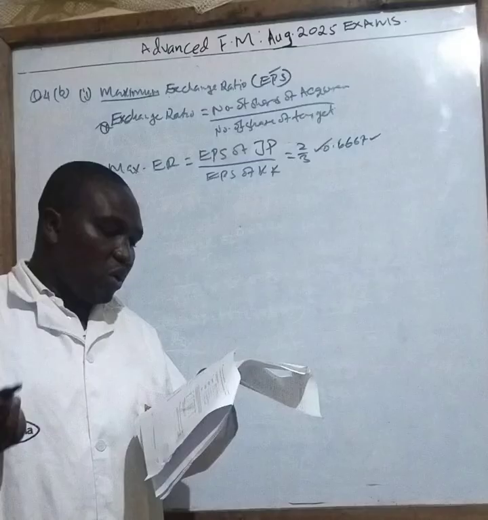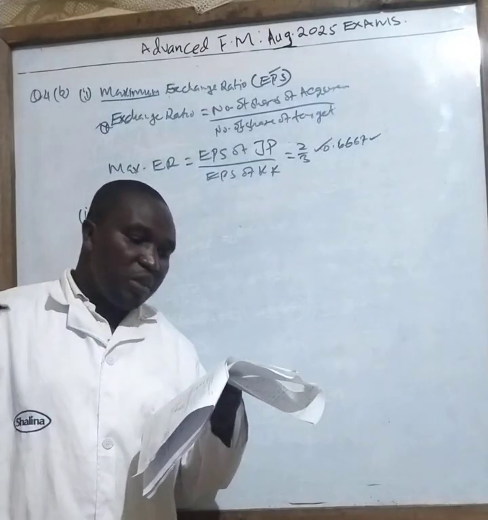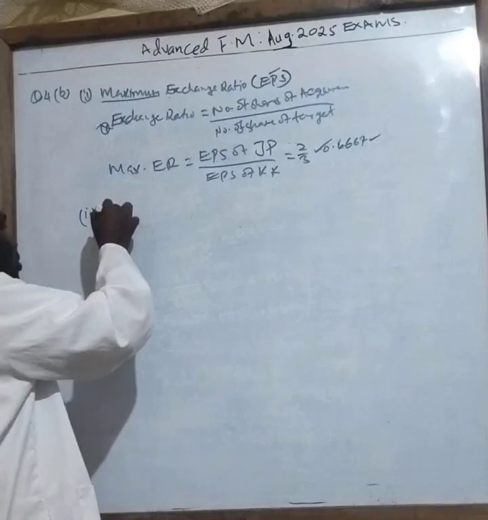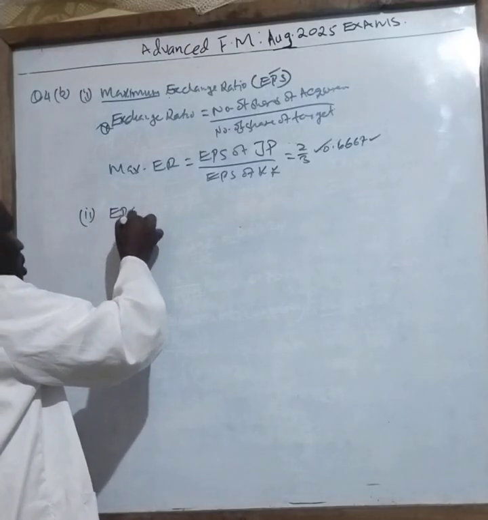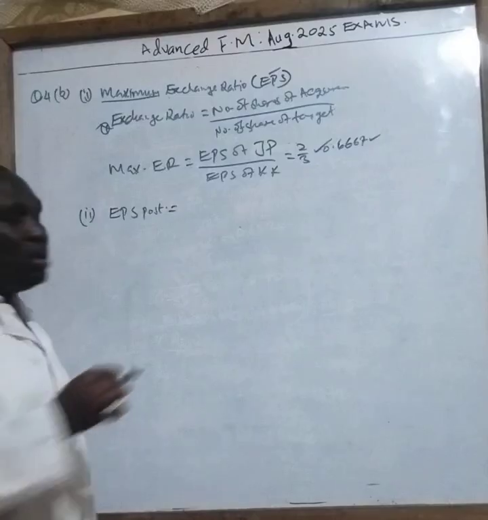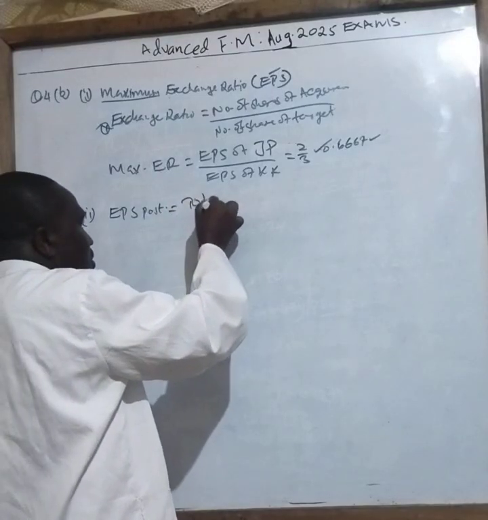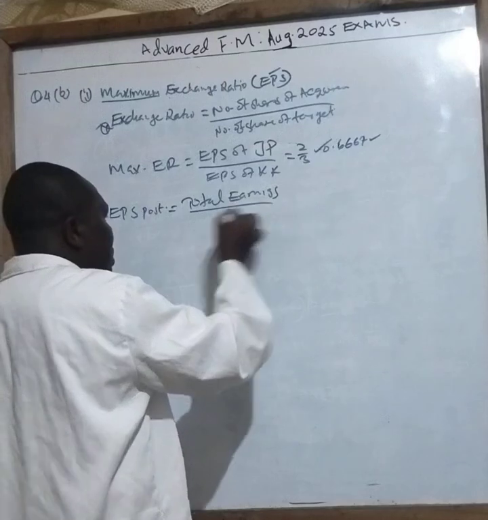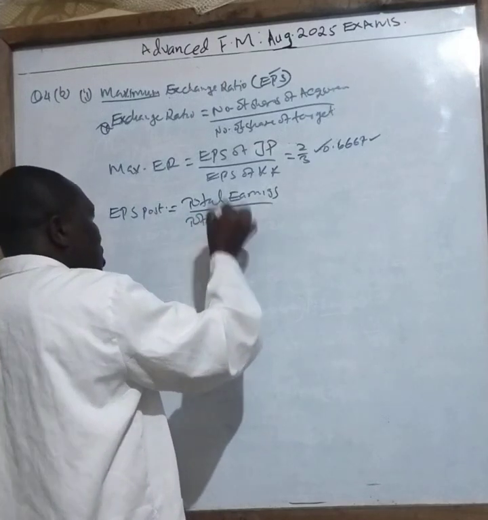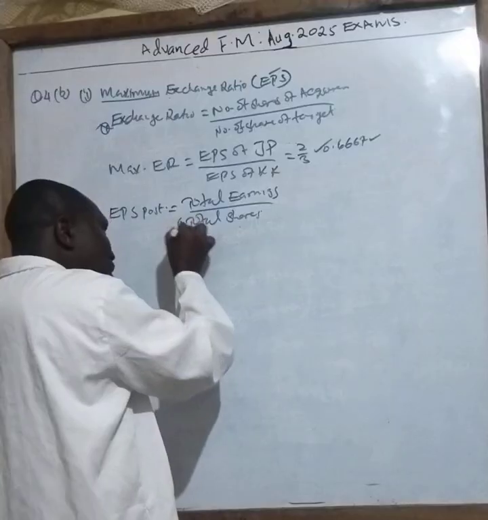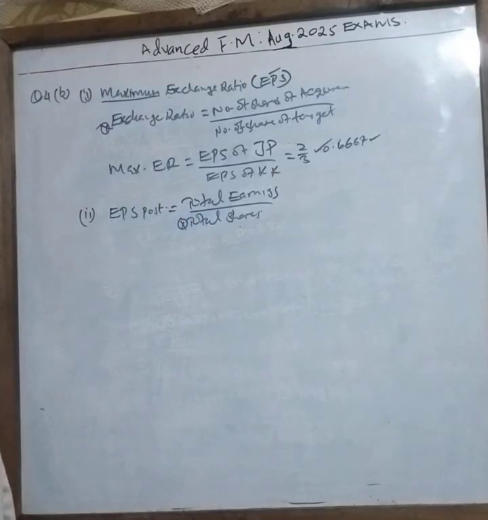When they want you to calculate KK's post acquisition EPS, so EPS post, how do you get it, class? Total earnings over total shares. And I want you to see how I'm going to work out the total shares.